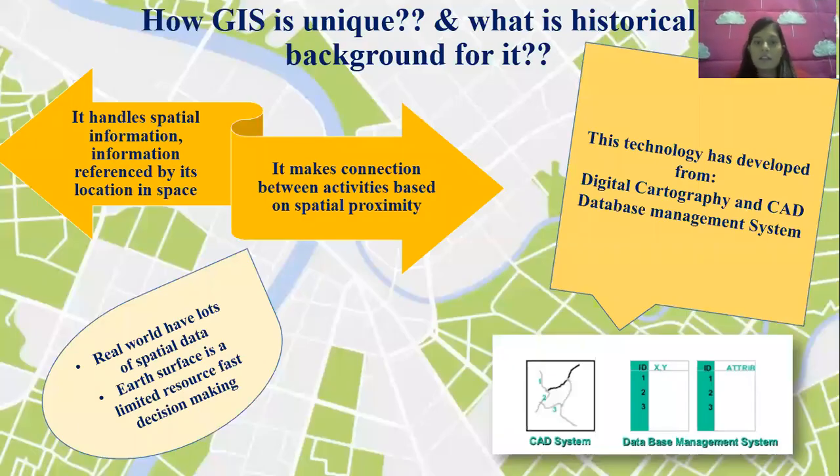So, students, in the last session we discussed how GIS is unique and its historical background, right? There were two main technologies from which GIS is derived, that is CAD and database management. You have to remember this: from CAD we got an upper version of managing and handling data and doing analysis of it, especially in infrastructure-related and natural and environmental research, and in solution making for our day-to-day construction life.